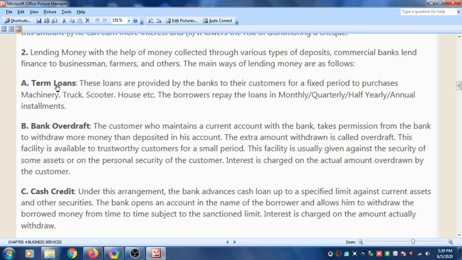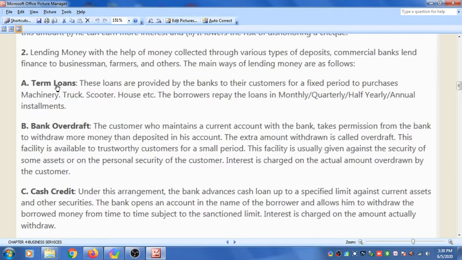So if a businessman wants to purchase machinery for a fixed period of time, say a truck, scooter, house, etc., then the bank gives a term loan. The borrower repays the loan in monthly, quarterly, half-yearly or annual installments, and with the interest, the customer pays the loan back to the bank.